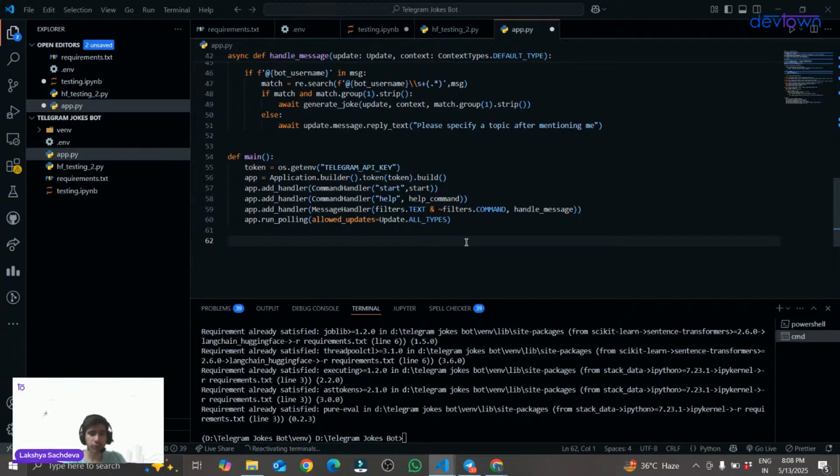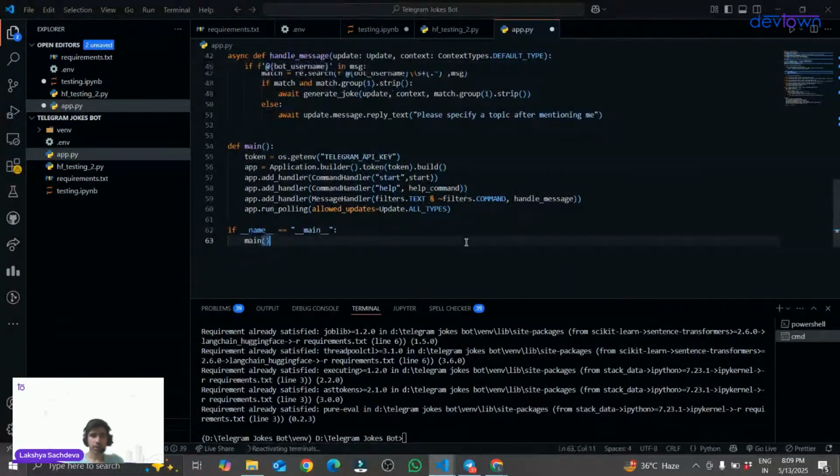Now what we have to do? Nothing. We have to just call our main function. So if __name__ equal to __main__, I will simply call the main command. So my code is complete.